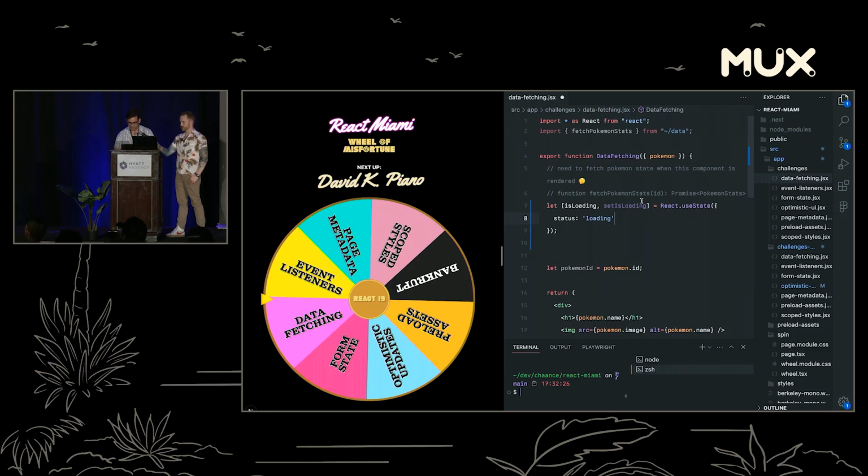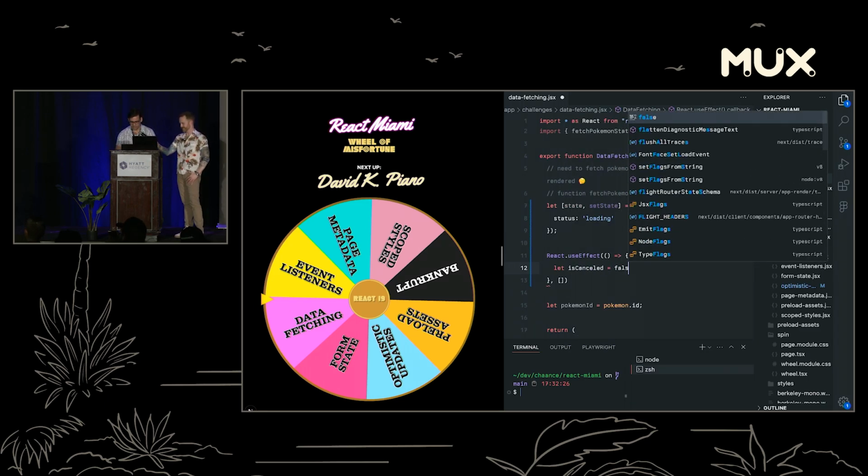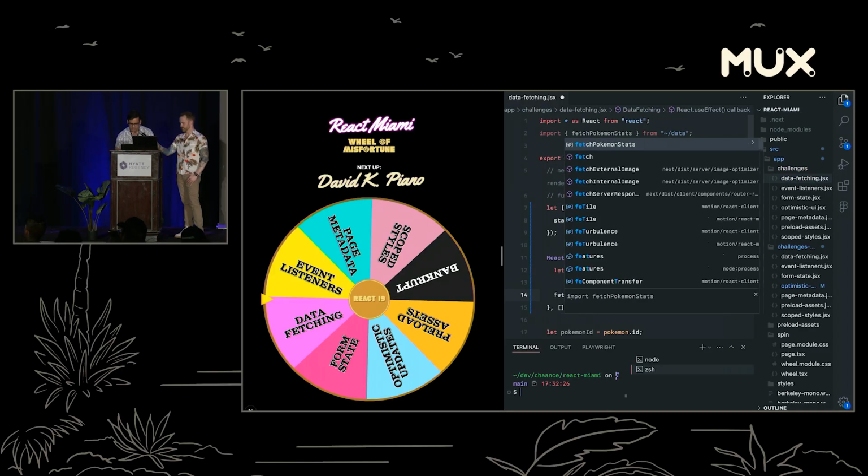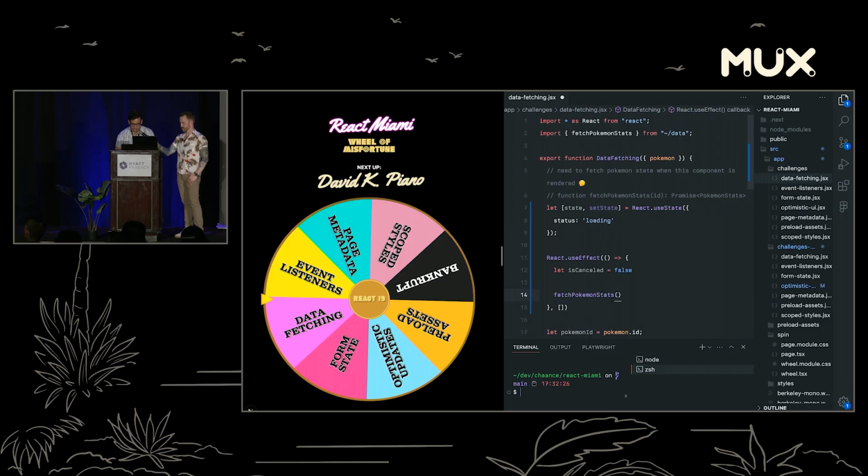We're going to do a status, loading, okay? I'm going to show you why in a minute. Let's just call it state, setState, and I hate to do this, but I'm going to use a useEffect. Always fetch in a useEffect, that's what I've been told. Now it's muscle memory, because you know we're going to have let isCanceled, the dumbest Boolean in the world, so false. Then we are going to fetch Pokemon stats, and we're going to pass in Pokemon.id.